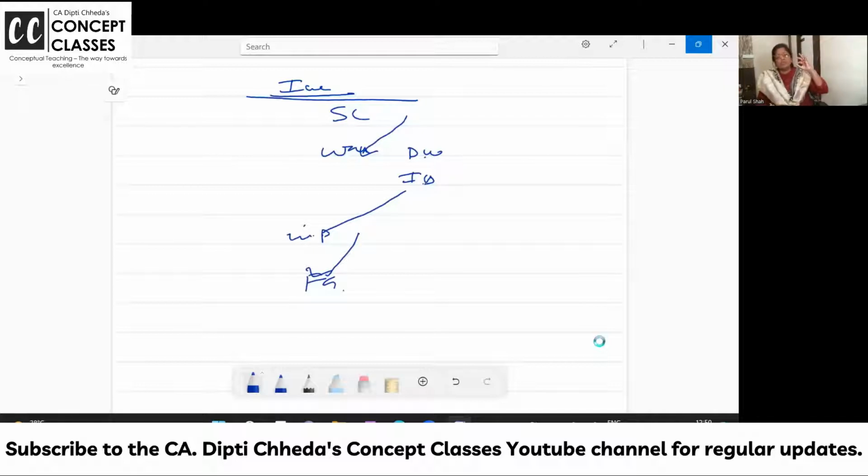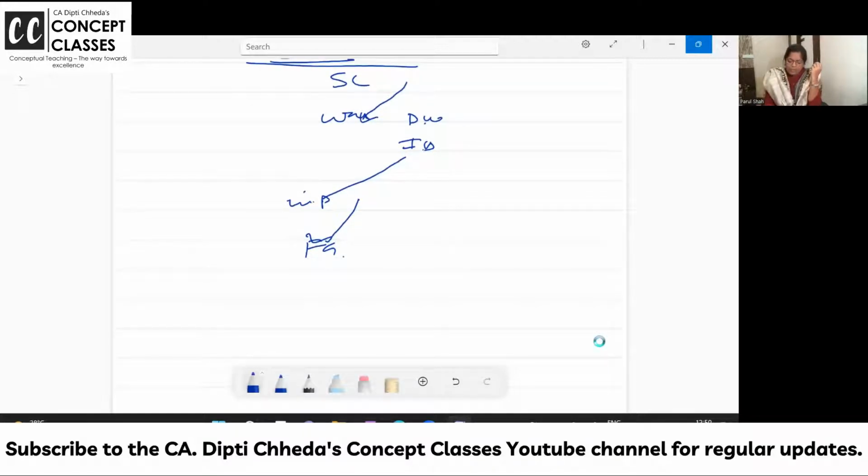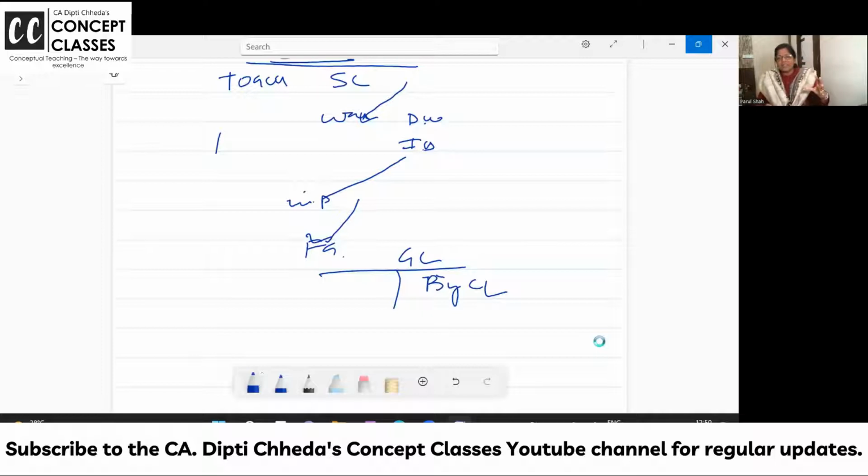So, dear students, one mindset: in the last May 22 exam, for 5 marks, they asked you journal entries. And students were like, ma'am, we had to write journal entries in costing. What a big deal. When you are posting the entry, stores ledger debit to GLA. In GLA, you have purchased the material by stores ledger. Wages paid, debit to GLA. So when you are posting the entries, the journal entries are already in your mind. That's what you have to write, dear student. Have that confidence that you know it.